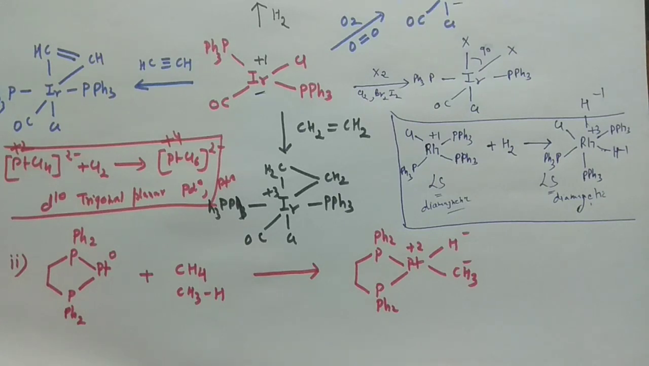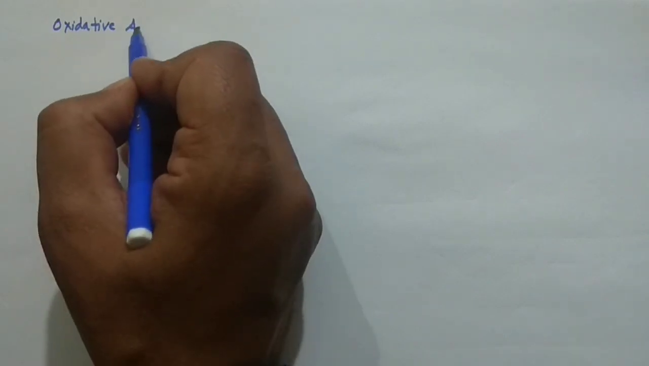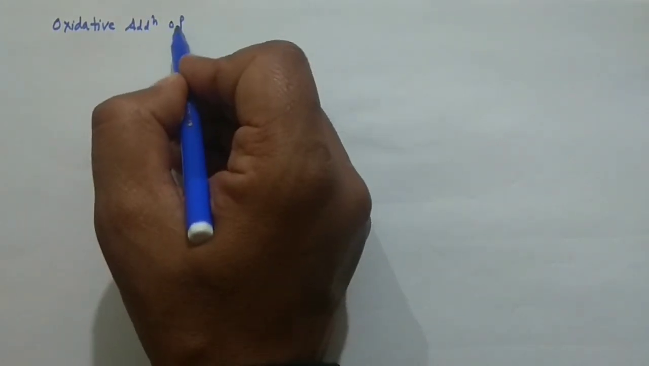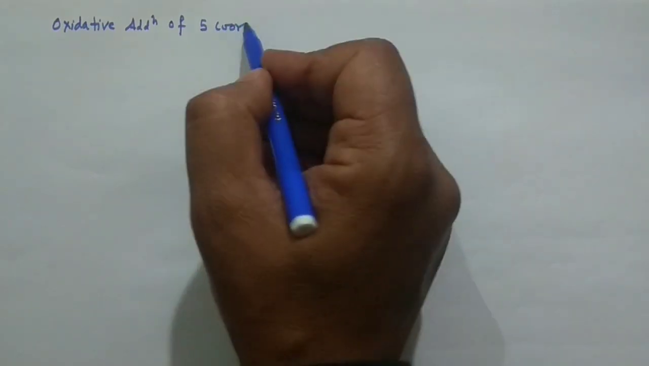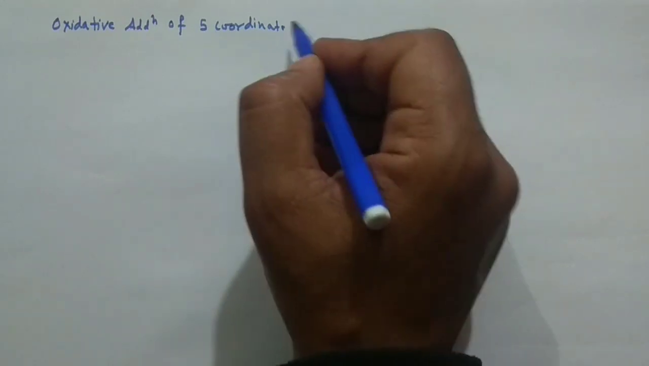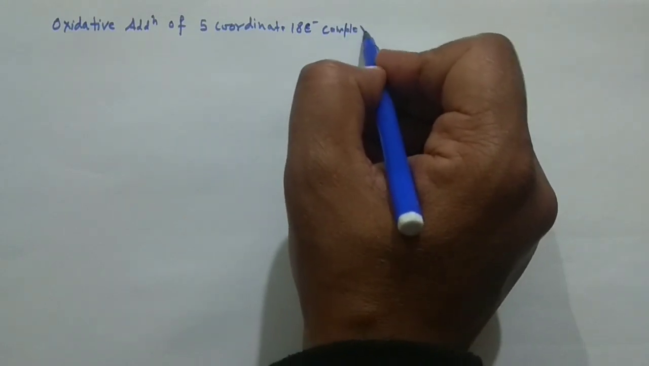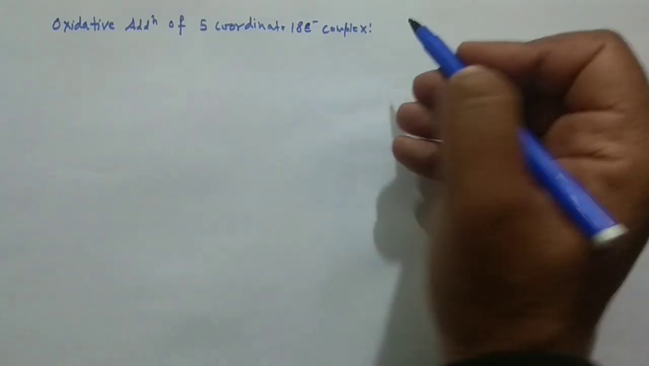Now I will discuss those oxidative addition reactions which people generally don't discuss in their lectures, but they are also oxidative addition reactions and are very important from the examination point of view. I am discussing the oxidative addition of 5 coordinated, 18 electron complexes. I'll discuss these examples also.